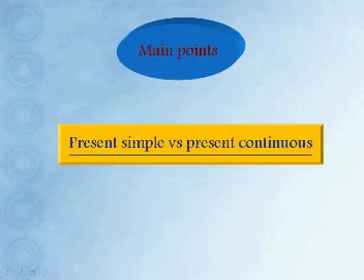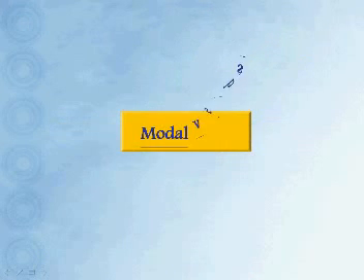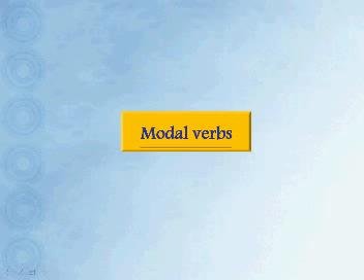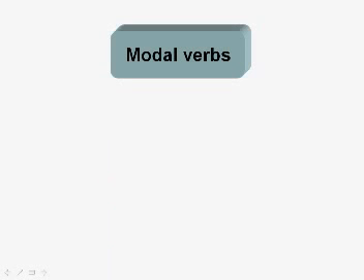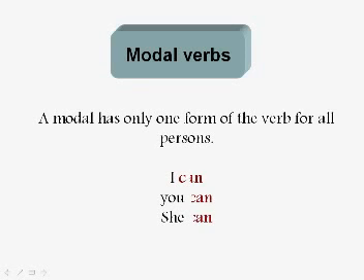Okay, so that was everything for the present simple and the present continuous tense. And we can move now to something else, okay, which is the modal verbs. Modal verbs, okay. I know some of you do not know the meaning of the word modal, okay. Modal verbs are those verbs like must, can, could, should, for example. Those we call modal verbs, okay. We should know more about these.